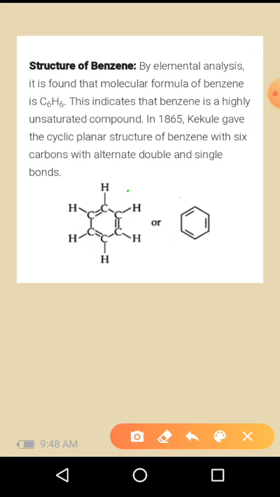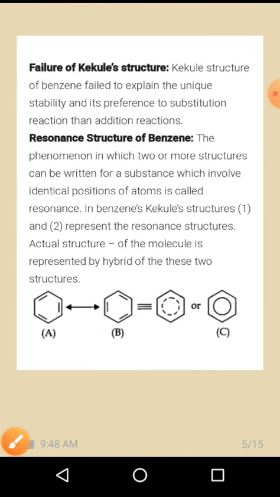Here is the benzene structure, so that includes alternating single and double bonds, and one more bond is attached to a hydrogen in the benzene molecule. The failure of the Kekule structure: the Kekule structure of benzene failed to explain the unique stability and its preference for substitution reactions rather than addition reactions. So that becomes the failure of the Kekule structure.